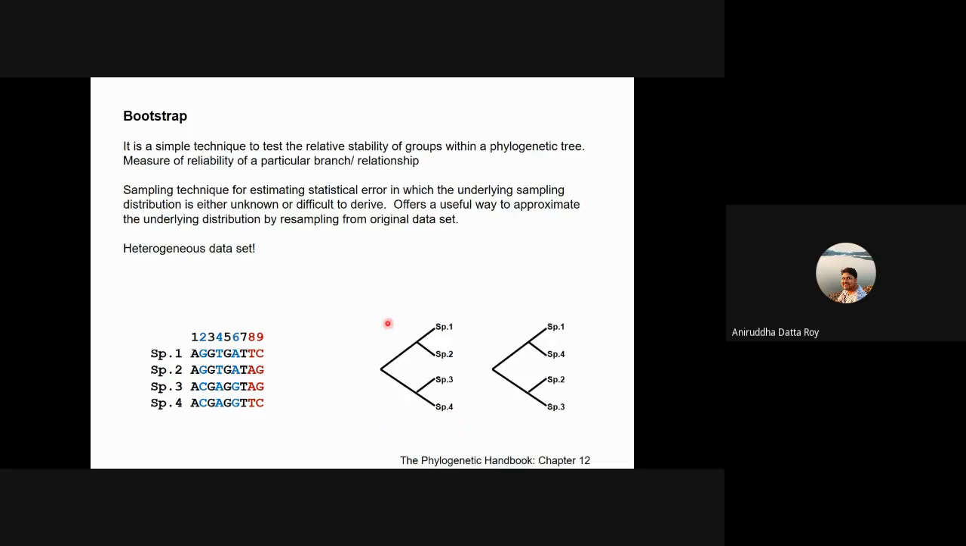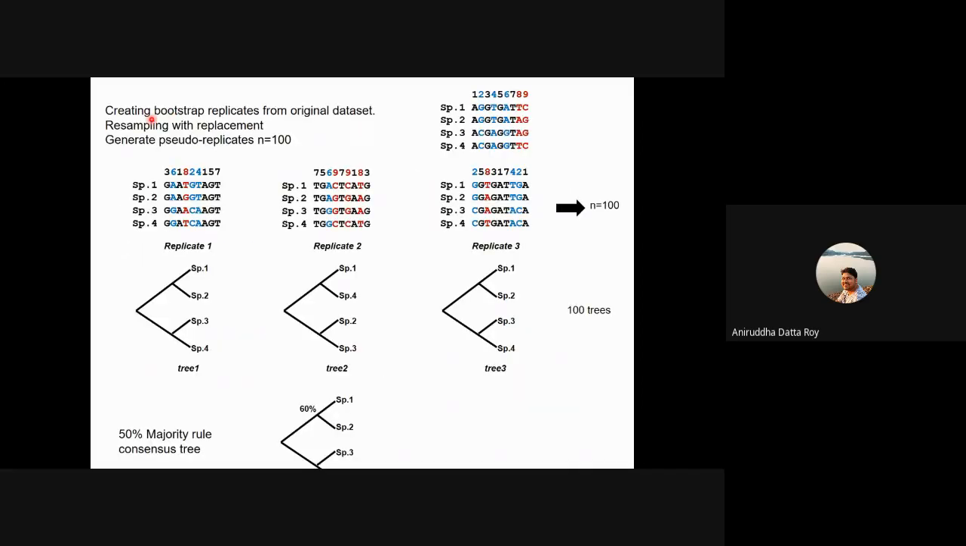This is how you would test whether this particular relationship exists at all, which means you'd have to go to the field 100 times, collect these species 100 times, and build the trees. That also means you might make the species locally extinct. So there's another way of dealing with this, which is resampling. You do bootstrap replicates from the original data set, and you resample with replacement.